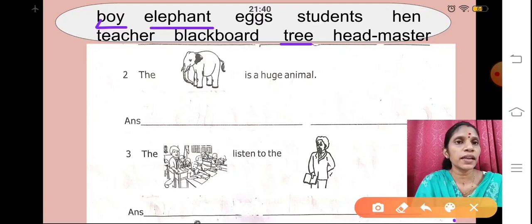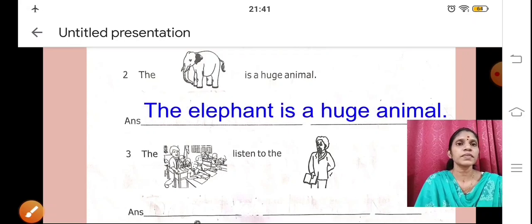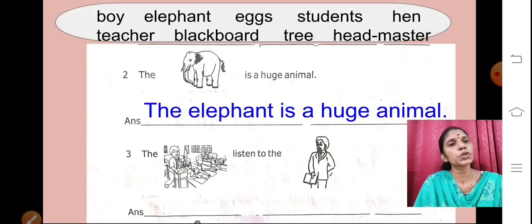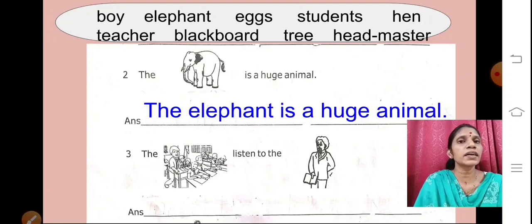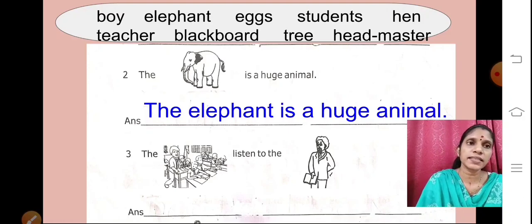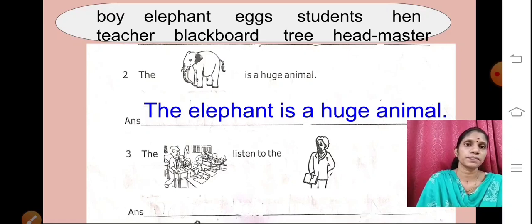The elephant is a huge animal. Okay, see the answer. The elephant is a huge animal. Here you can see T capital, and after writing the sentence I have put a full stop.